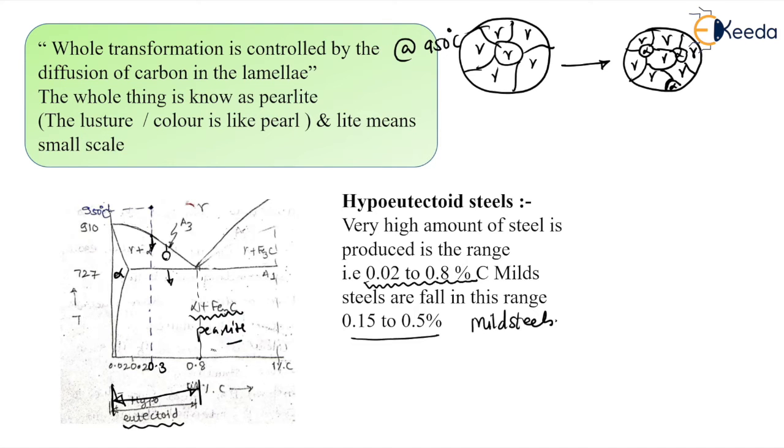But some alpha is retained at the grain boundaries.